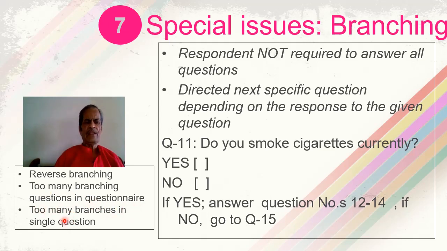Then the third special issue in branching is too many branches in a single question. Question number 11, which is given over here, has only two branches, that is yes or no. The question may have three branches, or four branches, and then the respondent will be referred to four different questions depending on the branch which he selects as the answer. So that is the problem of too many branches in a single question. That situation should also be avoided as far as possible. So reverse branching, too many branching questions in a questionnaire, and too many branches in a single question should be avoided or minimized.